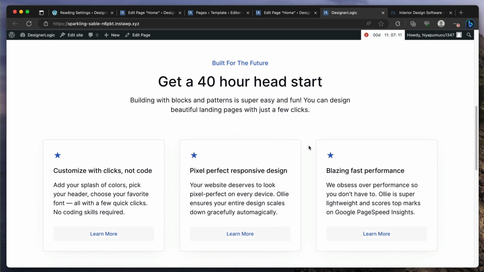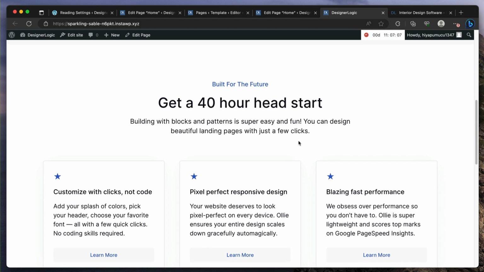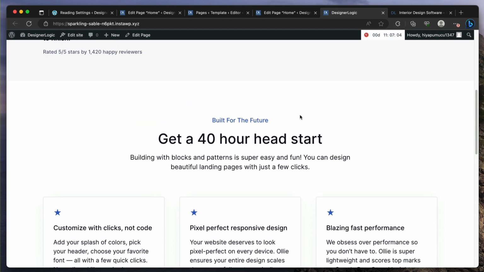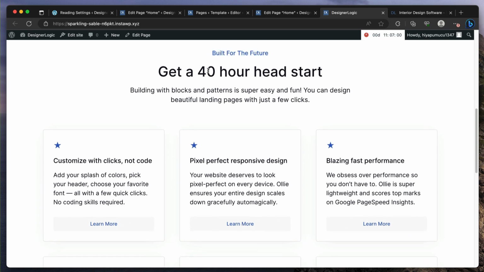There it is. So we have white for the next section, which is very neat as well. Do you like how it looks? Yep.